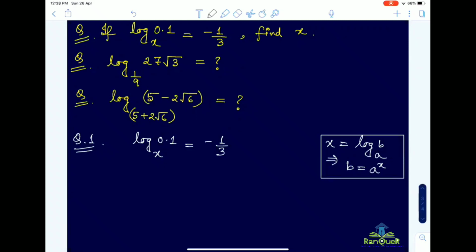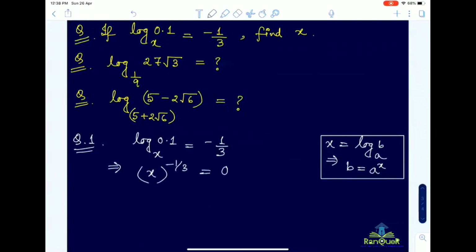Here b is 0.1, and this is your a. So what you get is x to the power minus 1/3 equal to 0.1. Do you get my point?